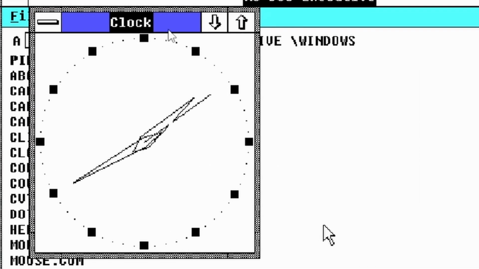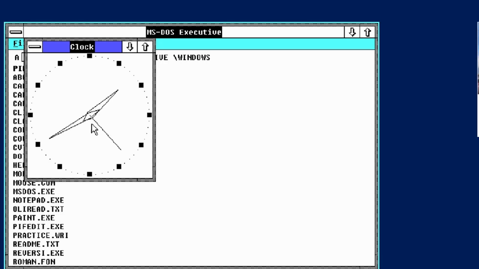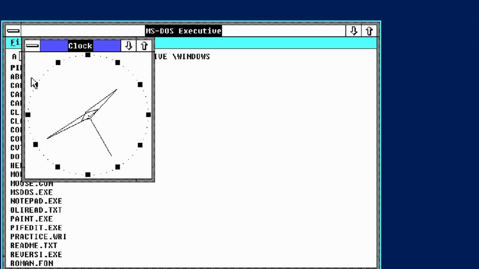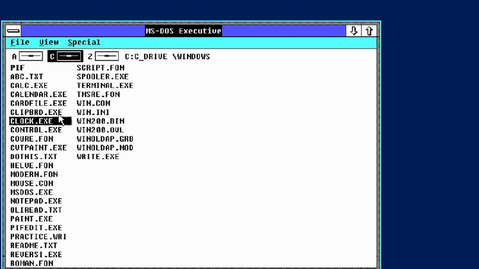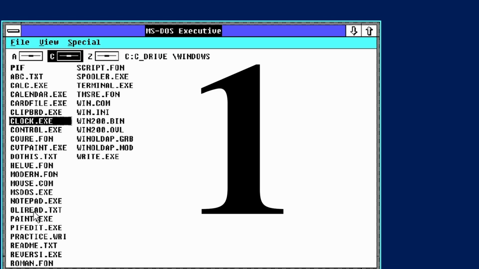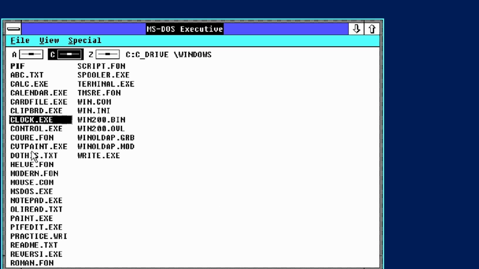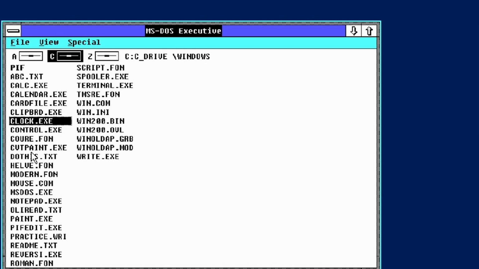There were probably some performance improvements, but if we're talking about features, I really don't see anything new basically. Now there's a whole clock, which is kind of cool. I mean, it's showing the right time, and yes, I'm recording this at 1 AM. Don't judge me. But overall, it looks basically the same. So for design, I'm gonna give it actually a 5, because it really didn't change from Windows 1.0, and I expect some change, so I'm going to deduct a point. For features, I'm gonna give this a 1. I mean, they basically added nothing. And for personal opinion, I'm gonna give this a 2. I mean, nothing really changed.